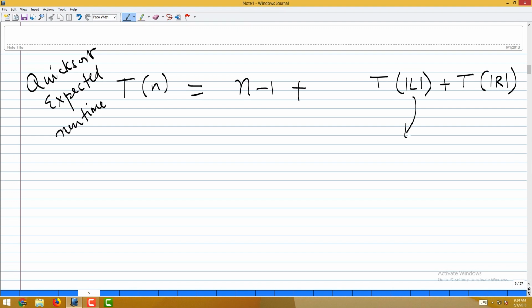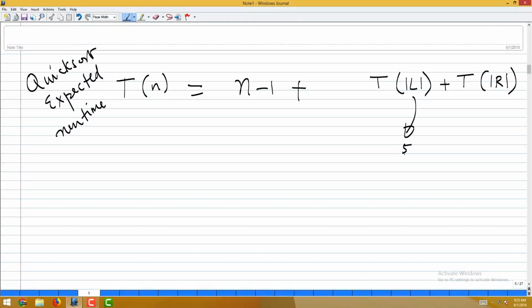So, for example, what is the probability that L is 5, right. So, I picked a random pivot and did my partitioning. 5 elements landed on the side less than the pivot. What does that mean? What is the pivot? Pivot is the 6th smallest element. You manage to pick in your random choice the 6th smallest element. What is the probability of that? 1 by n, because if you are truly random, the probability that you will pick the ith smallest element for any i is 1 over n, because you are not biasing. So, the probability that this number is any such number is 1 over n.